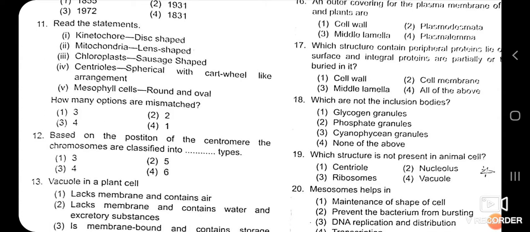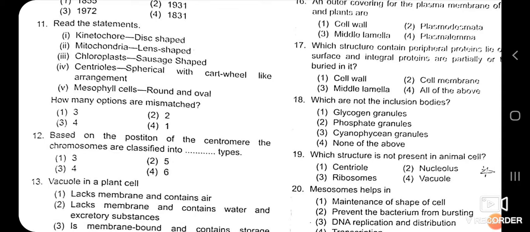Next, mitochondria. The shape given here for this cell organelle is lens shape, but actually the mitochondria is sausage shaped or cylindrical. So the second is a mismatched statement. Then chloroplast. We have seen that the chloroplast cell organelle actually has a lens shape. So here it is also incorrect.